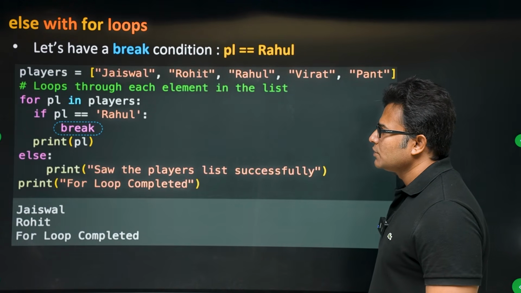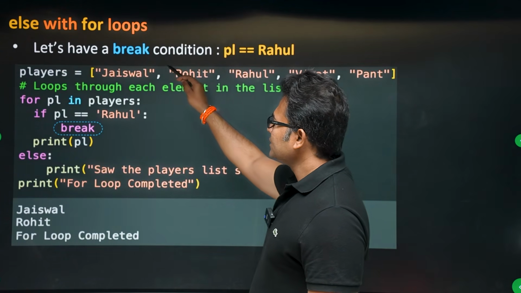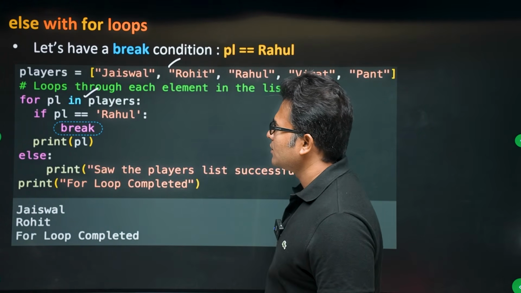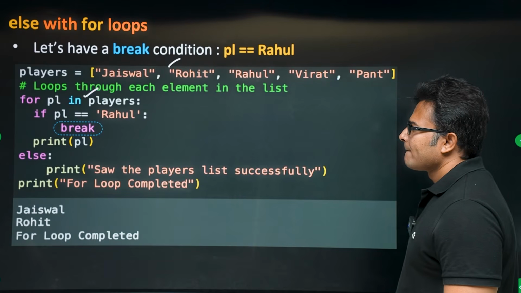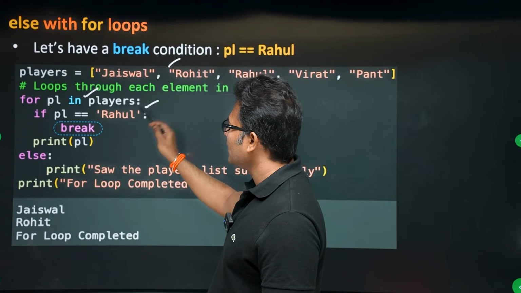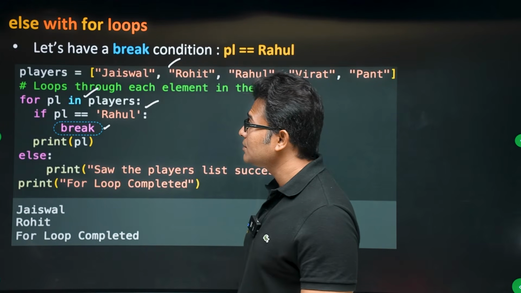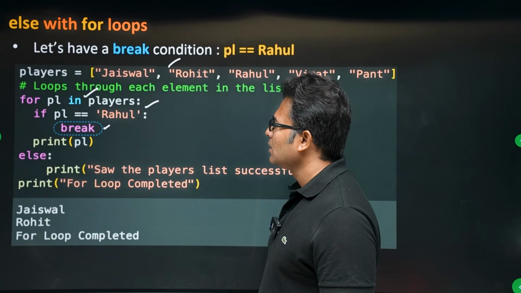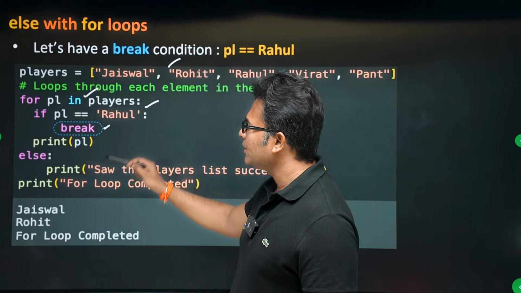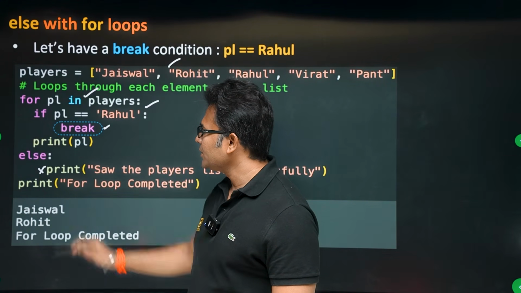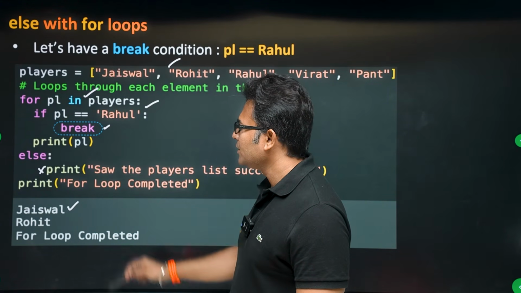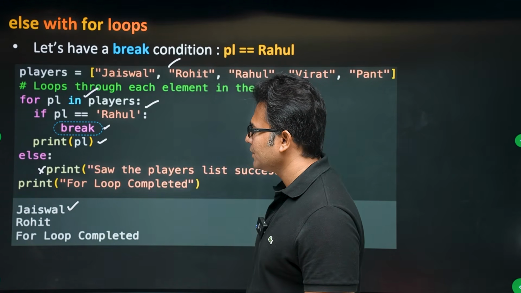Now if you observe, there is a list, and we are iterating over the list in the for loop. When the player is Rahul, we are writing break, which means there is a break in the for loop. Whenever there is a break, else will not get executed. Initially, Rohit will be processed successfully and it will be printed because print is here.